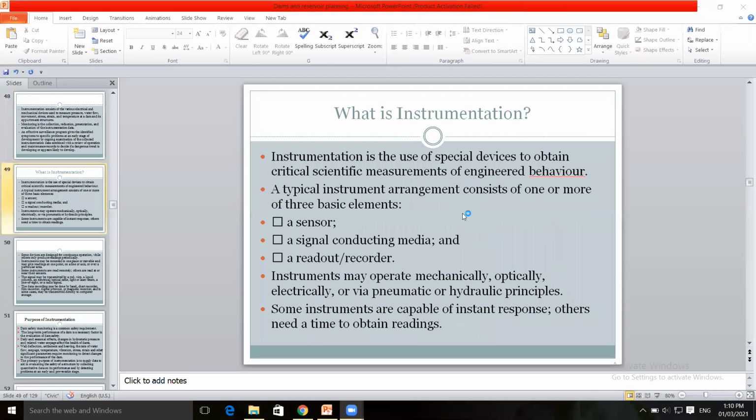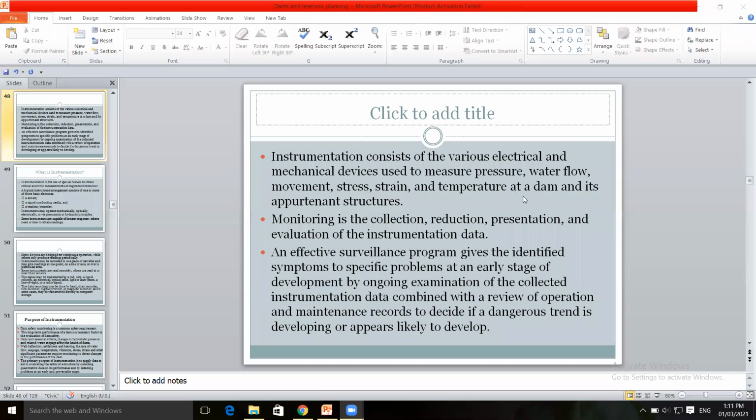For that, special devices are provided which are installed at a suitable location along the length of the dam for the measurement of pressure, stress and strain, water flow, temperature at the site of the dam. The instrumentation consists of various electrical and mechanical devices used to measure the pressure, water flow, movement, stress, strain, and temperature at a dam site and its appurtenant structures.